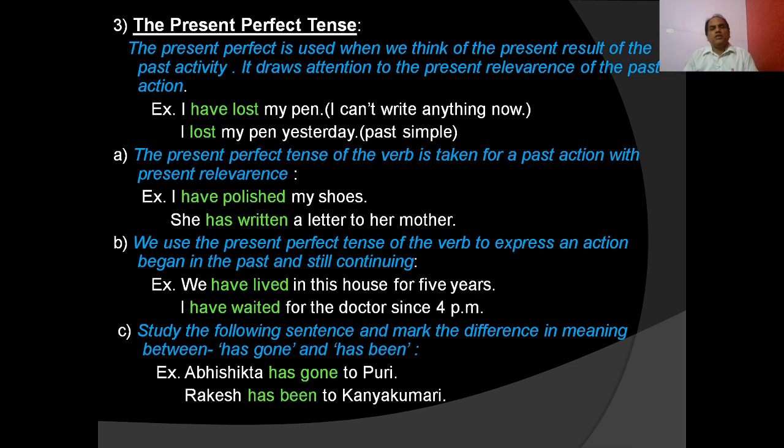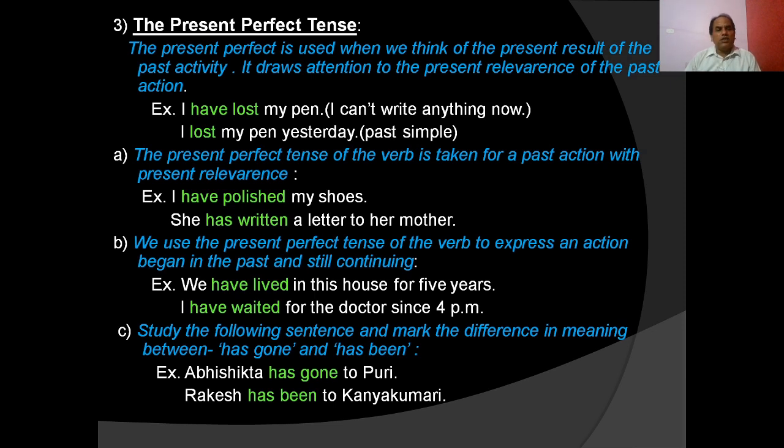So let us discuss the present perfect tense. The present perfect tense is used when we think of the present result of a past activity. It draws attention to the present relevance of the past action. I have lost my pen. That means I can't write with it now. I have lost my pen means a past action, but a present relevance is there. I lost my pen yesterday is past simple. Why? Because there is no relevance with the present.